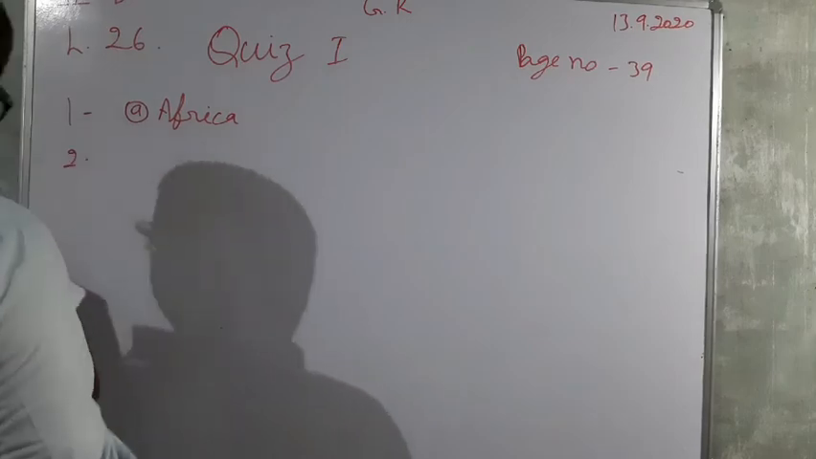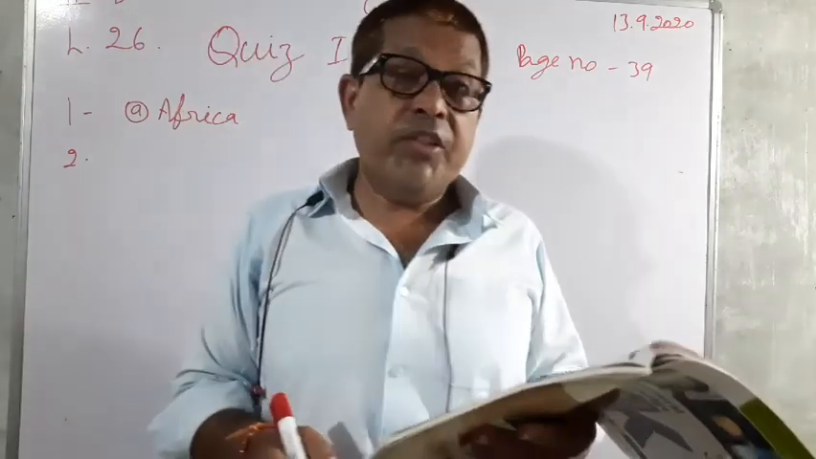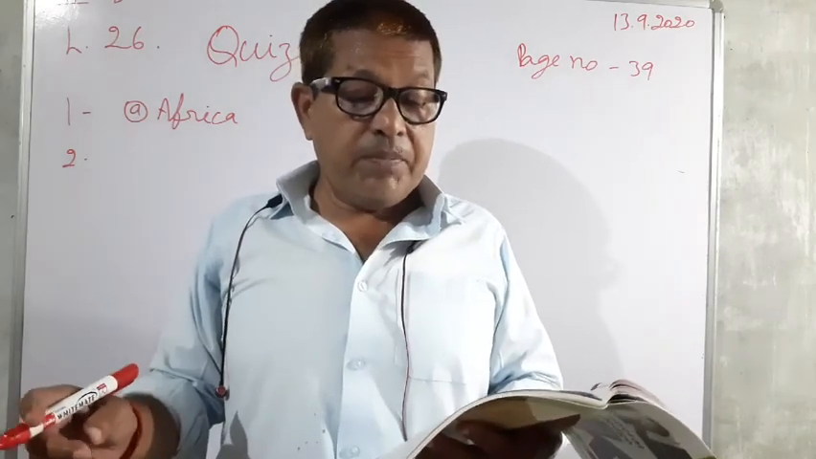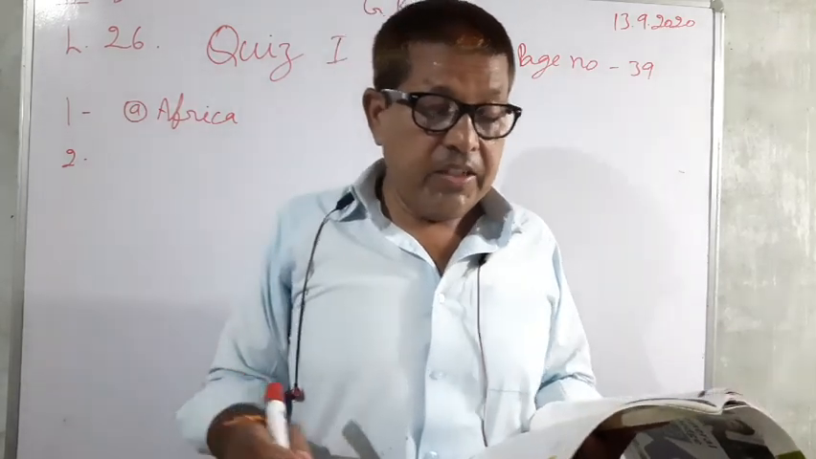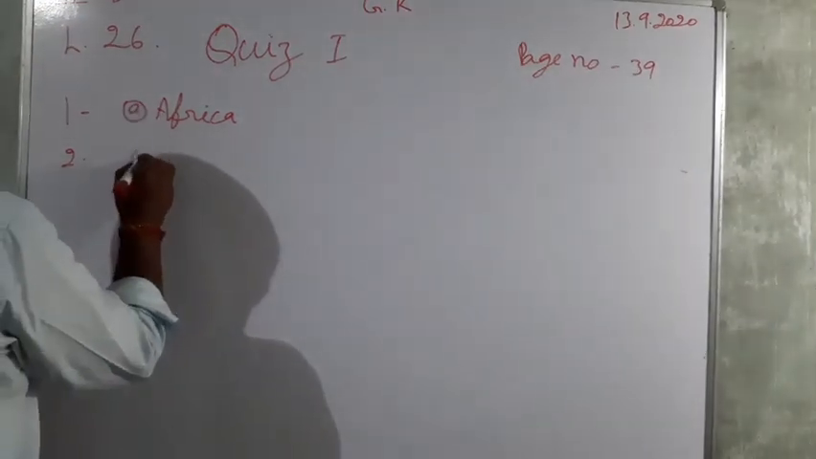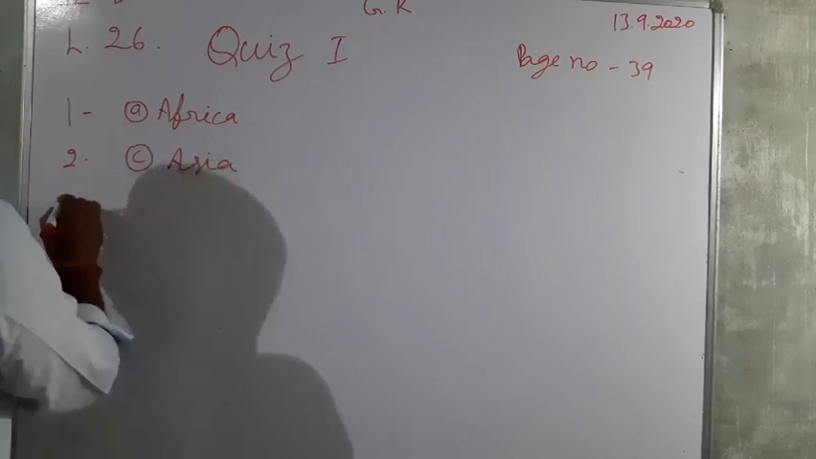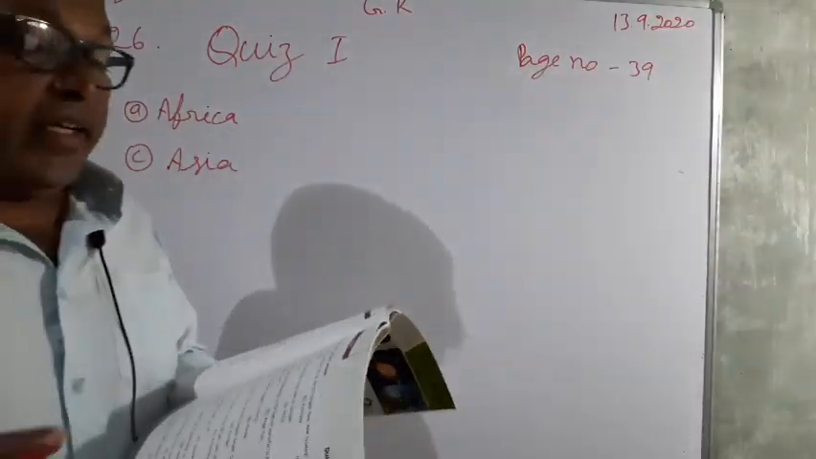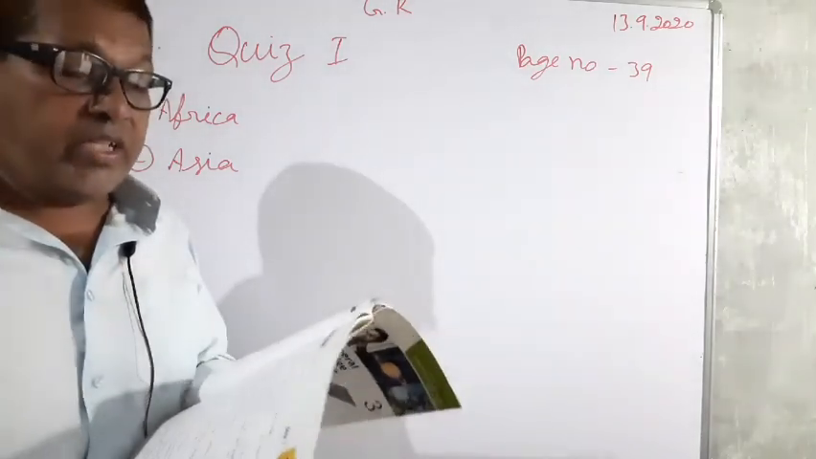Now second you see, which continent lies to the east of Europe? Three options are here: A, Australia, B, Africa, and C, Asia. So C, Asia is the correct answer. But when you are writing in your copy, you write the complete sentence and all the alternatives, and you have to take only the one which is correct.